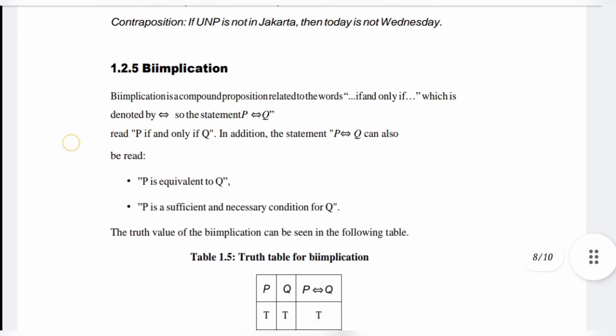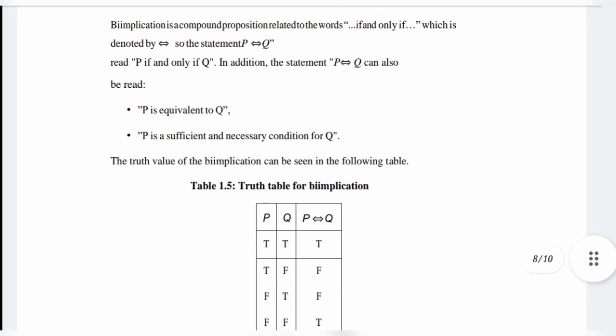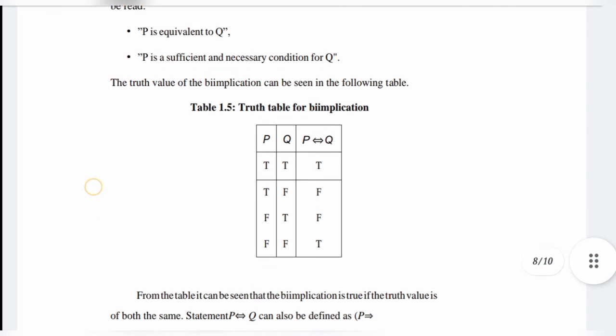1.2.5 Biimplication. Biimplication is a compound proposition related to the words if and only if, which is denoted by ⇔. So the statement is read P if and only if Q. In addition, the statement P if and only if Q can also be read P is equivalent to Q, or P is a sufficient and necessary condition for Q. The truth value of the biimplication can be seen in the following table.